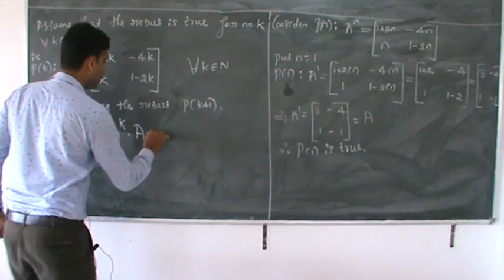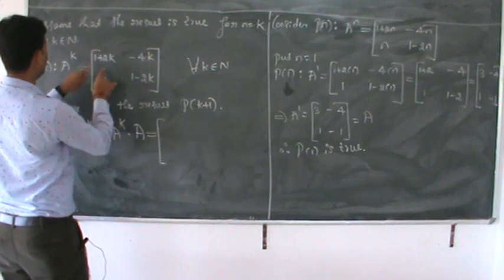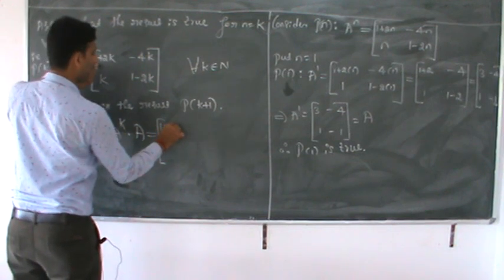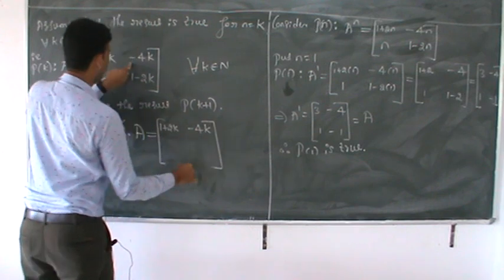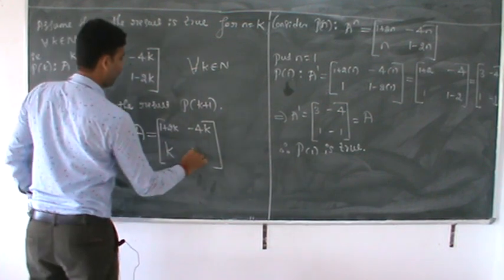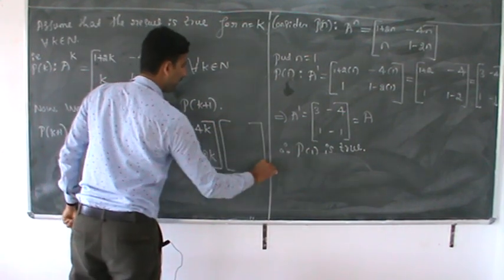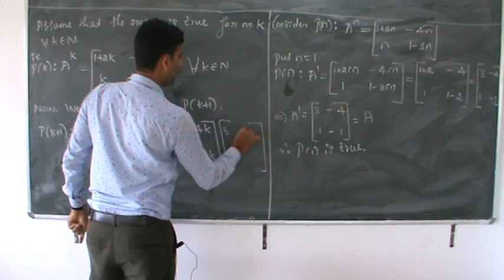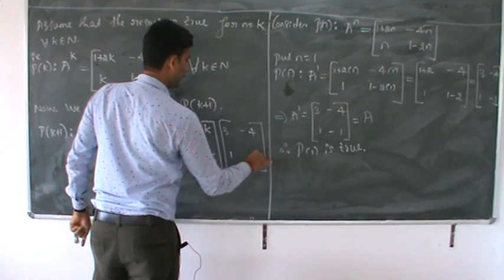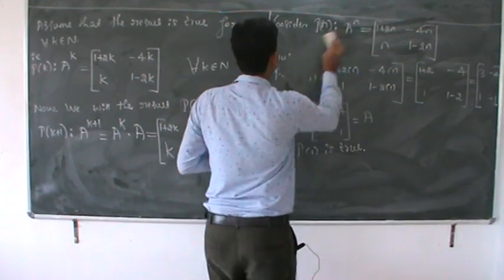What is the value of A to the power k? A to the power k is what we have taken, [1 plus 2k, k; minus 4k, 1 minus 2k], into the value of A. What is the value of A? It is [3, 1; minus 4, minus 1]. Next.